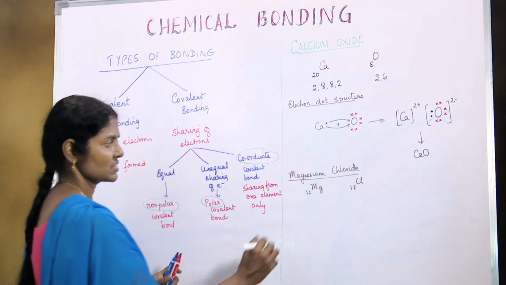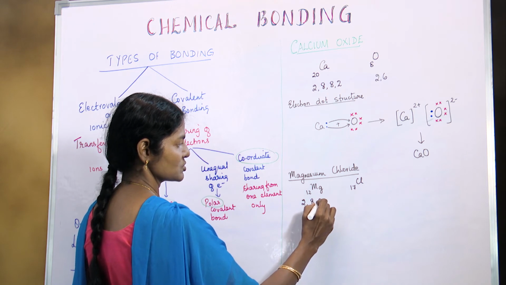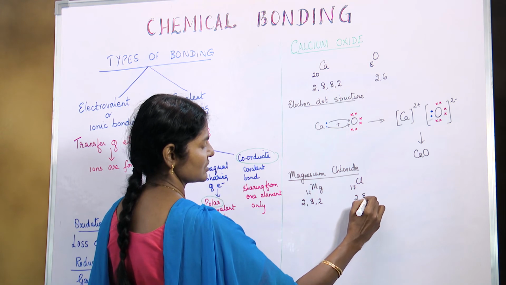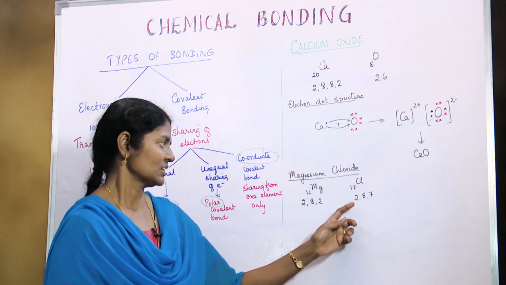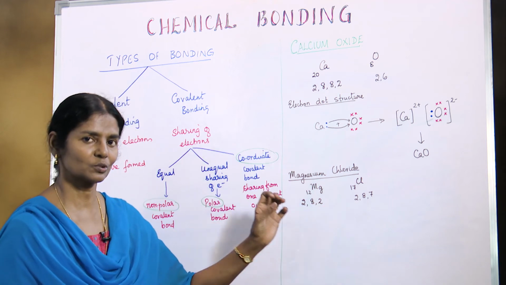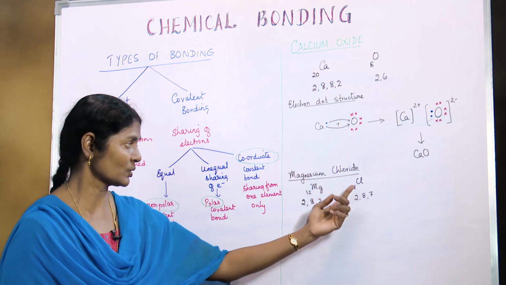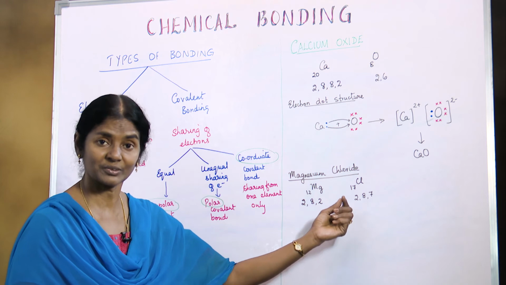So when we write the electronic configuration, it would be 2, 8, 2 for magnesium and 2, 8, 7 for chlorine. Now there is a hitch. Magnesium needs 2 electrons to be given out and chlorine can accommodate only 1. One chlorine atom can accommodate only 1.